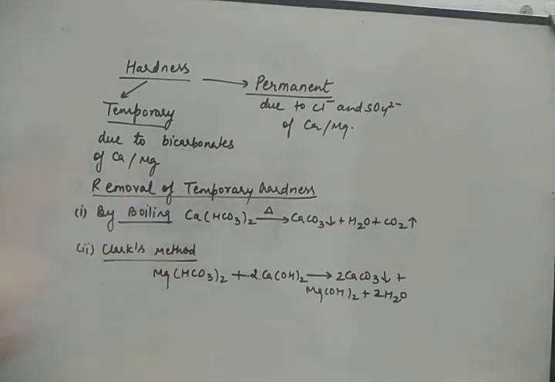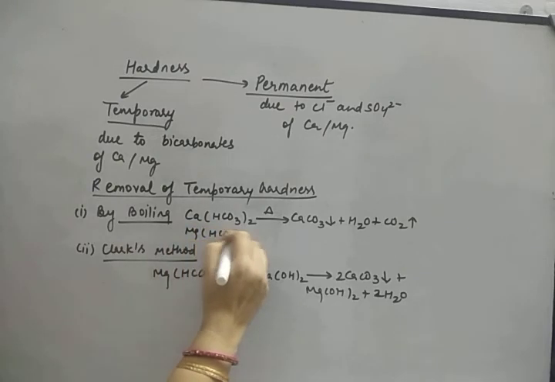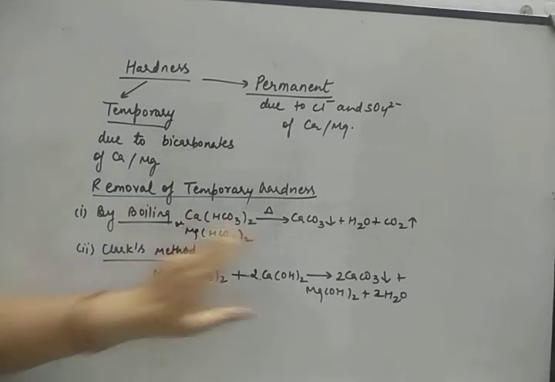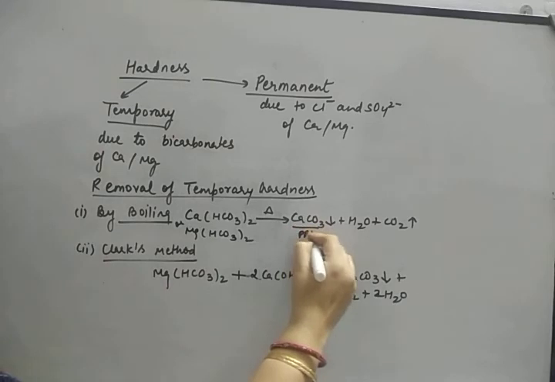Now, how to remove temporary hardness? It's very simple. Simply boil the water containing calcium or magnesium bicarbonate, now this can be magnesium also. So, when the water is boiled, whatever calcium or magnesium salt is there will deposit at the bottom. So, this CaCO3 will be precipitated.